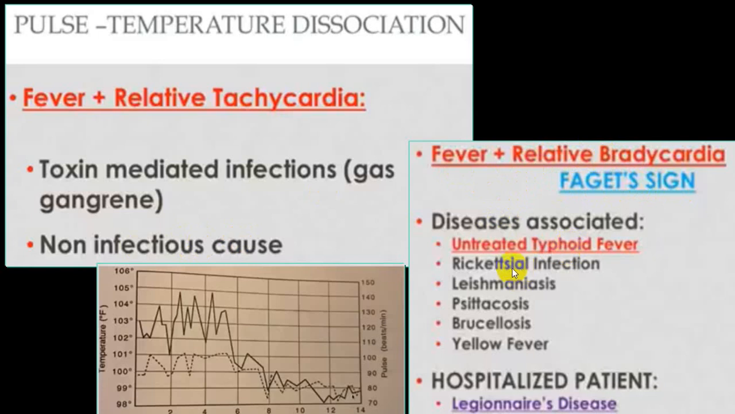There will be other conditions like rickettsia, leishmania, brucellosis, yellow fever, etc. In a hospitalized patient, particularly drug fever and Legionnaires' disease. These are some of the conditions where you can come across what we call a relative bradycardia, and it is labeled as Faget's sign. Classical example, always keep it in mind, untreated enteric fever.